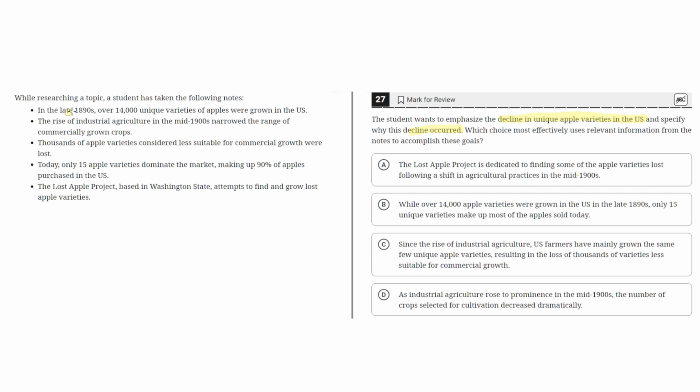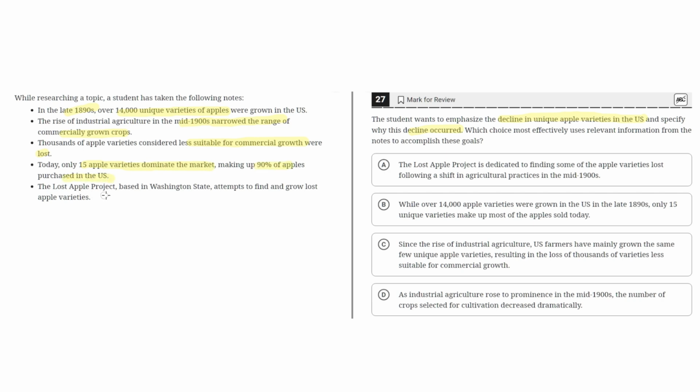In the late 1890s, over 14,000 unique apple varieties were grown in the US. The rise of industrial agriculture in the mid-1900s narrowed the range of commercially grown crops. Thousands of apple varieties considered less suitable for commercial growth were lost. Today, only 15 apple varieties dominate the market, making up 90% of apples purchased in the US.